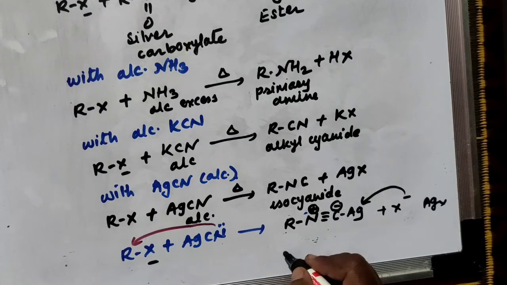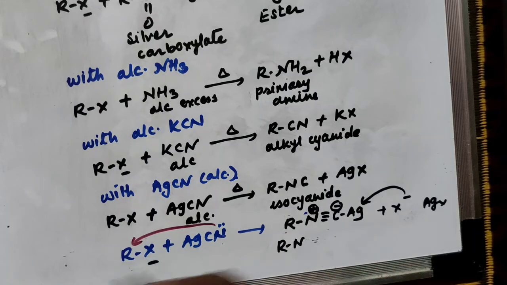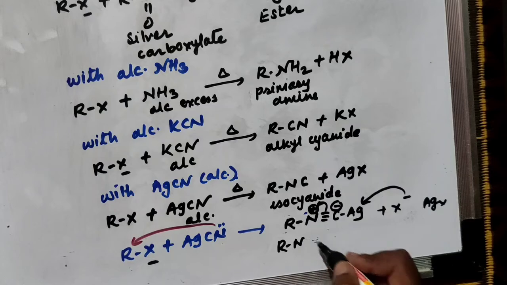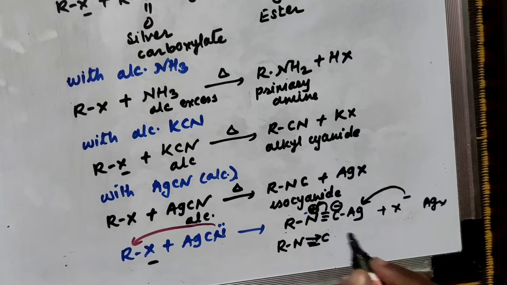And so here there is a formation of R, N. Now these electrons are taken by nitrogen, so N, C. This is a coordinate bond, pointing towards the negatively charged carbon atom. So this is the mechanism.